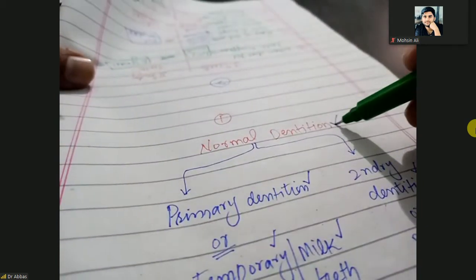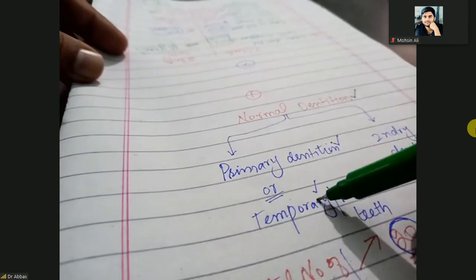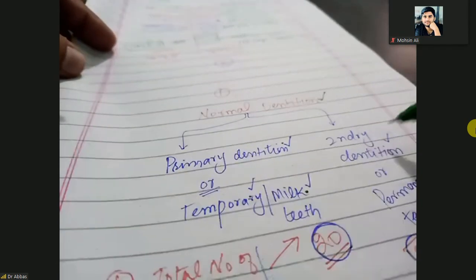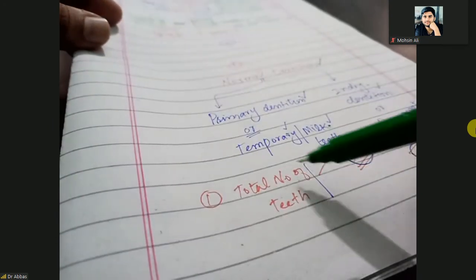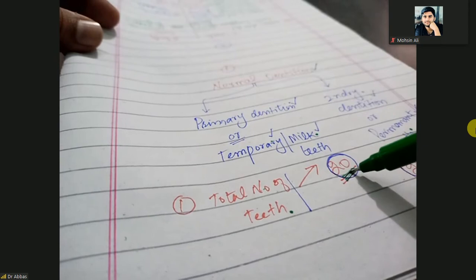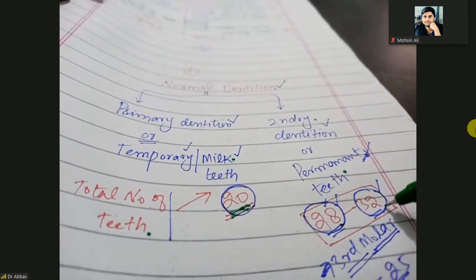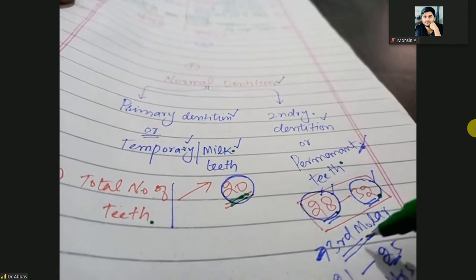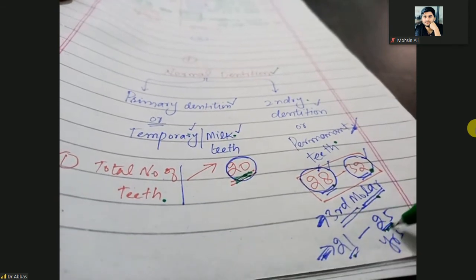Again repeating, what is the normal dentation? Normal dentation is two types: primary, temporary or milk teeth; secondary dentation or permanent teeth. So total number of the teeth in the case of milk teeth are 20, or in the case of the permanent teeth they can be 28 to 32. It depends on the eruption of the third molar that can erupt at the age of 21 to 25 years.